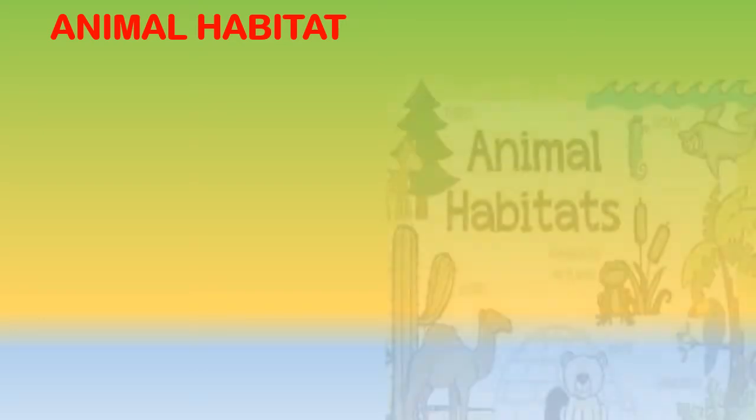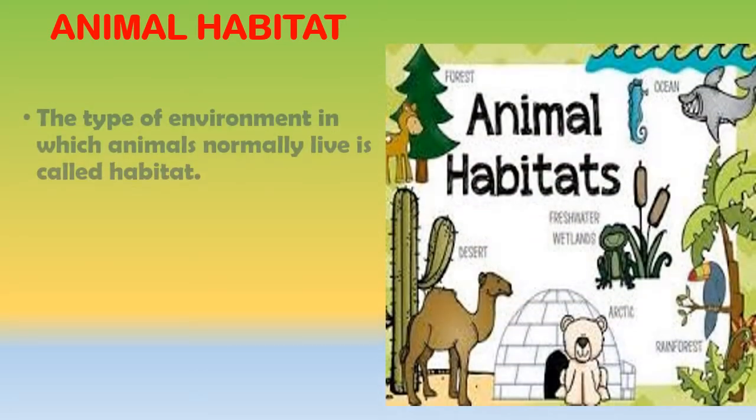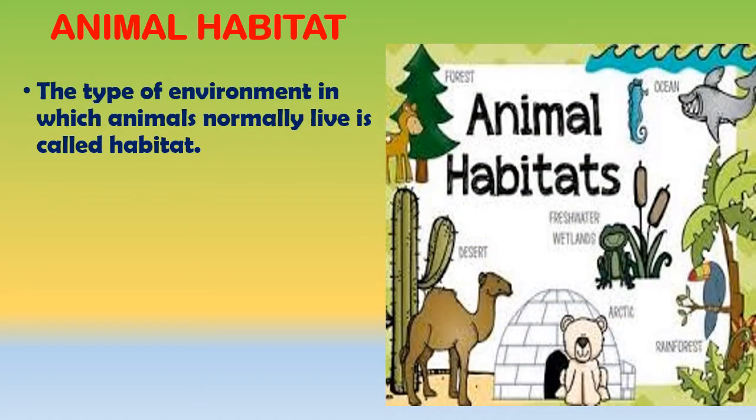So kids, first I am going to talk about animal habitat. As you all know, the type of environment in which animals normally live is called habitat.